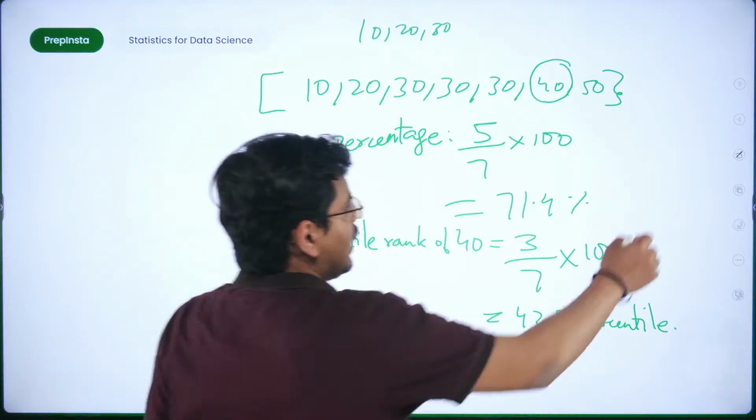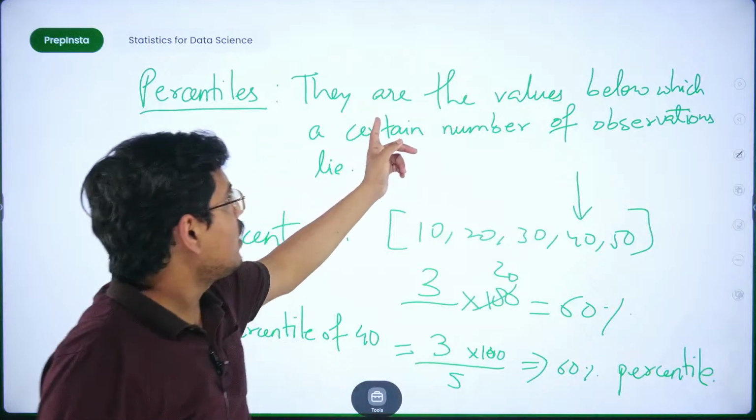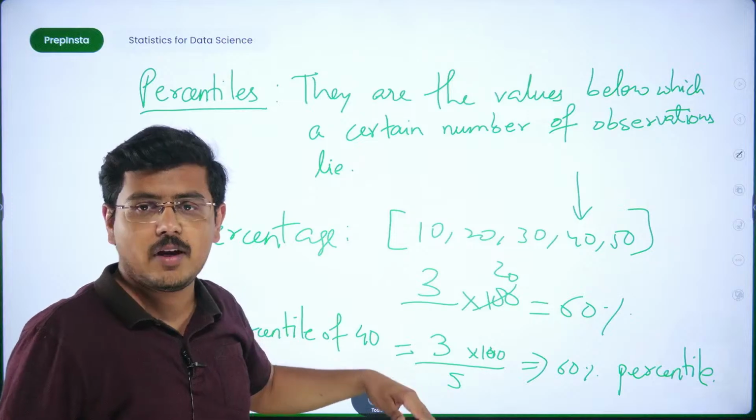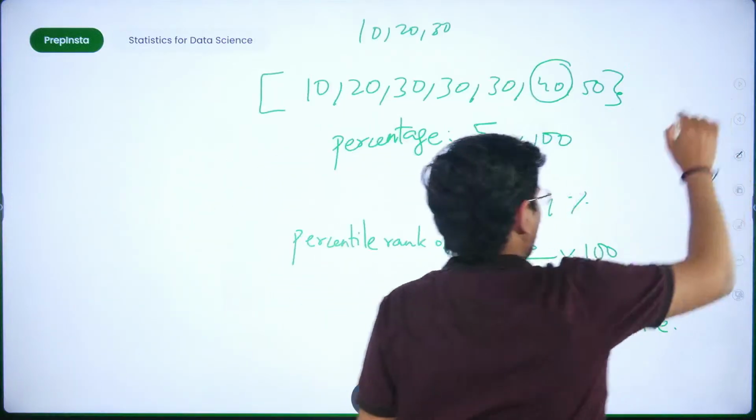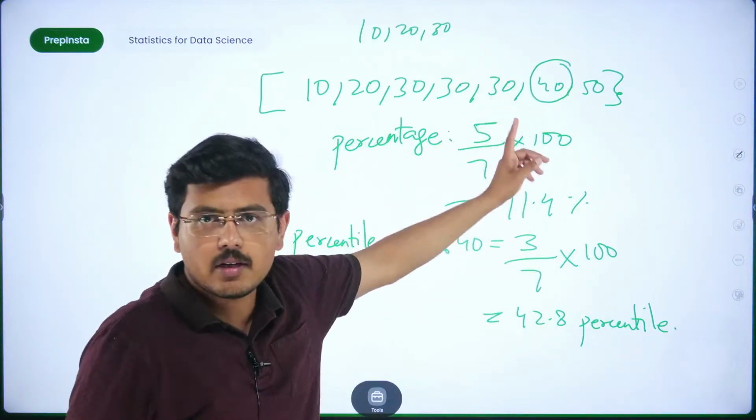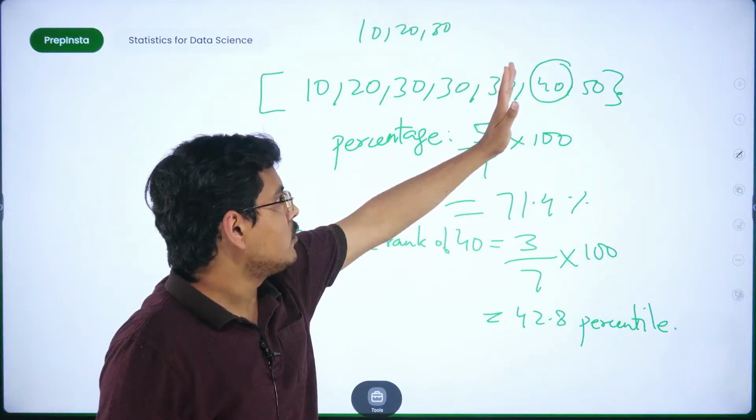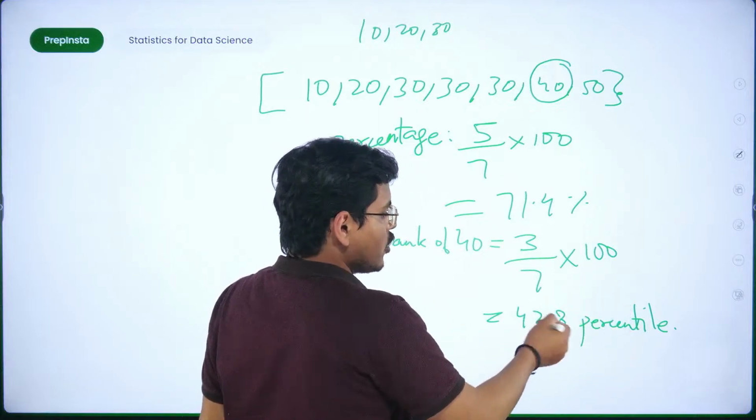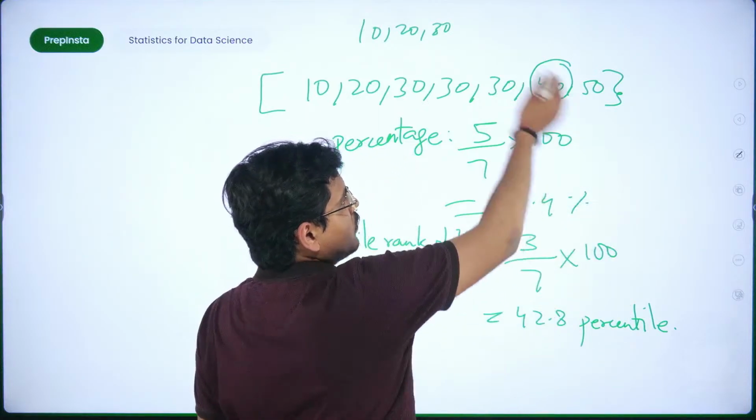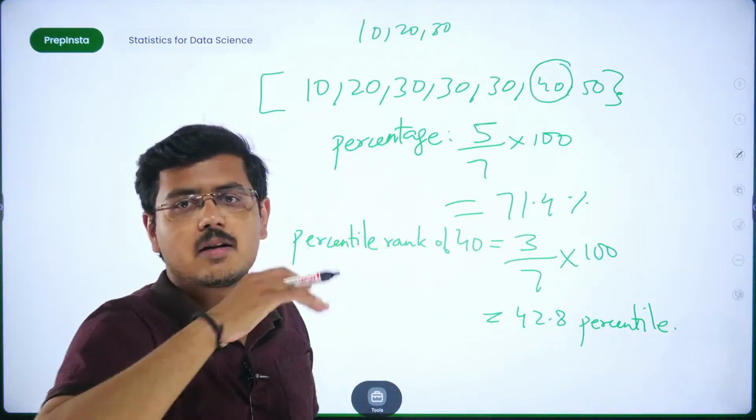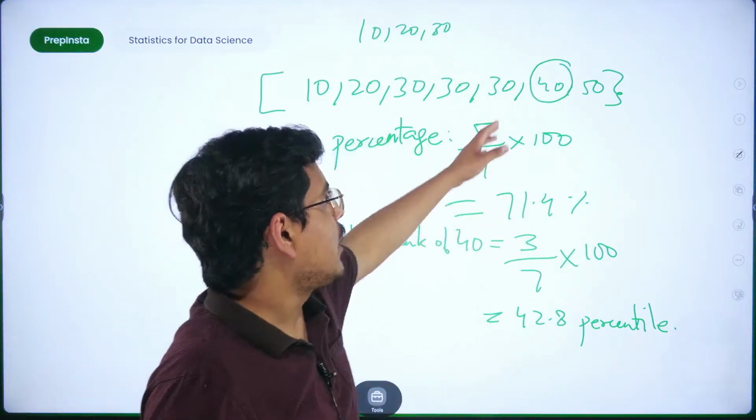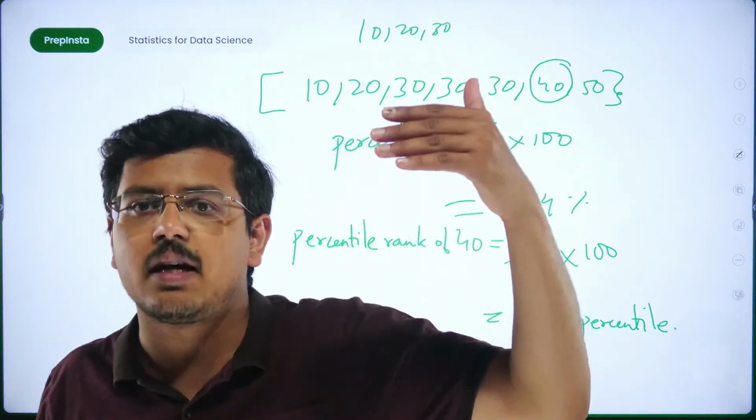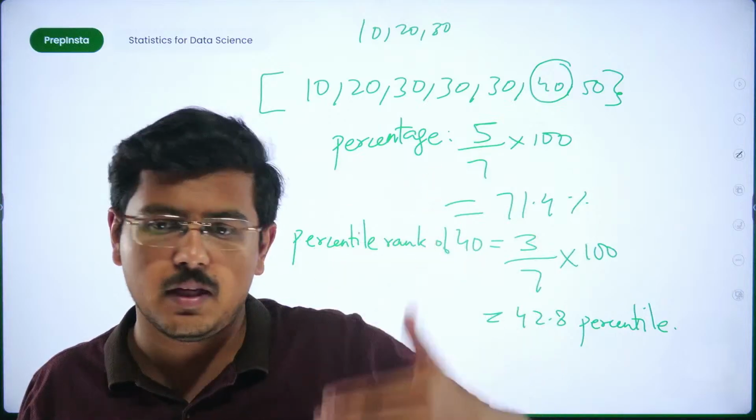Remember what percentile definition we discussed? They are the values below which a certain number of observations lie. So percentile is a value, a data point. If I am saying 42.8 percentile, it means 42.8% of the values of this data set are lesser. So 40 is actually 42.8% ahead in terms of value when speaking about data science.